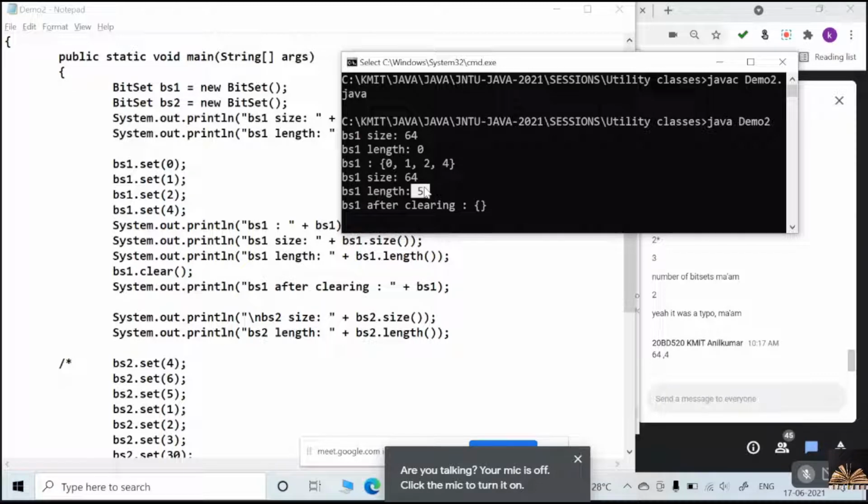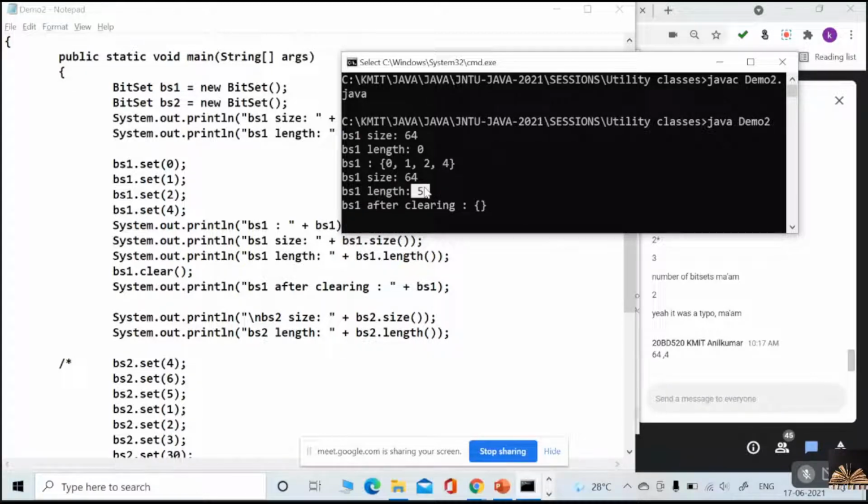Can you please tell me how the length is 5? Guys, are you with me? Because as I set the bits from the 0th index to the 4th index, the highest index is the one that is considered.